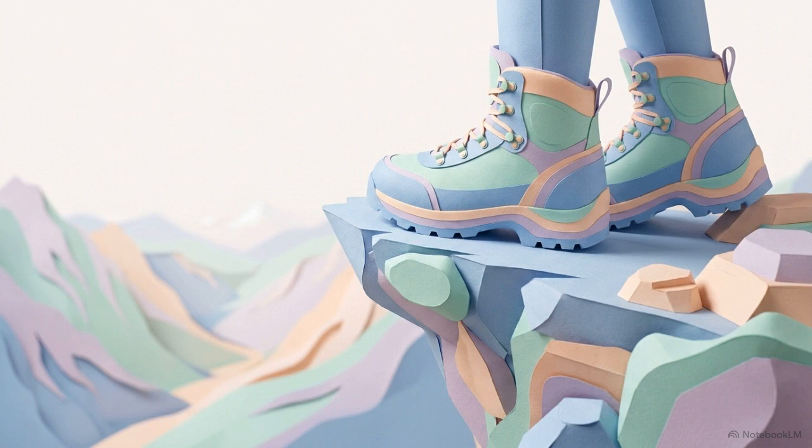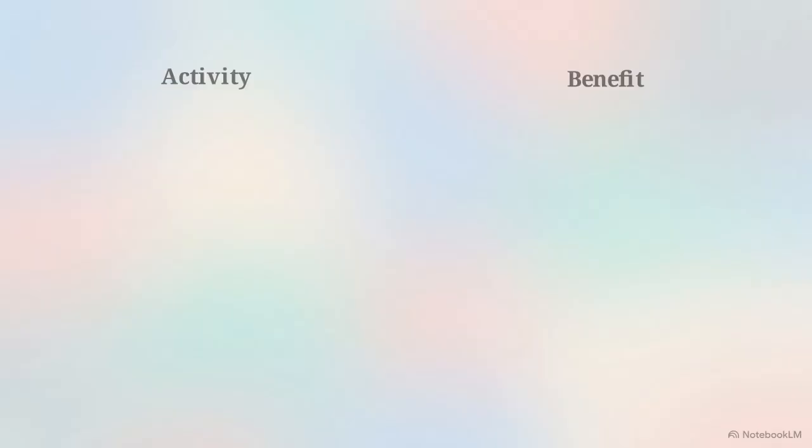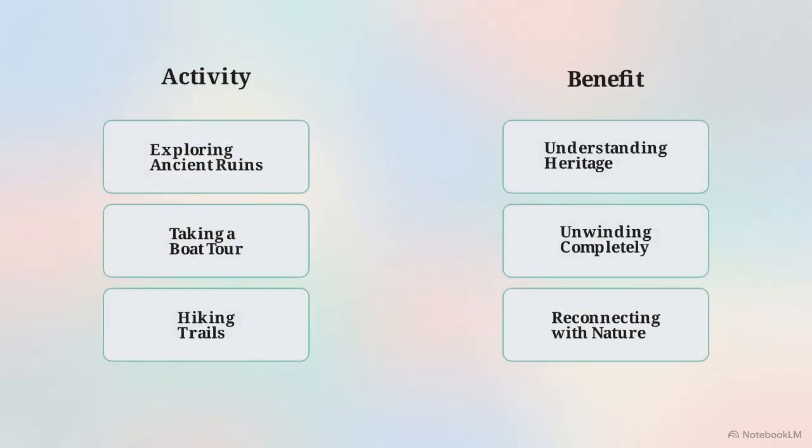Phase 3 details the attraction. You isolate the primary immersive activity of your trip, followed by one secondary pursuit, such as exploring a specific night market or hiking a local trail. This matrix links every action to a personal outcome, like exploring ruins to understand heritage.